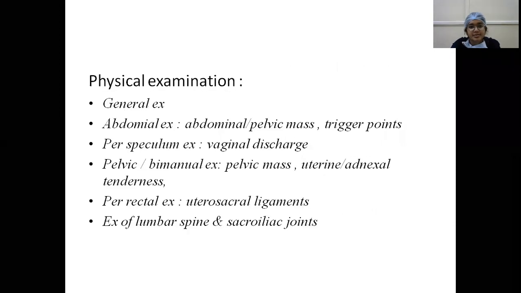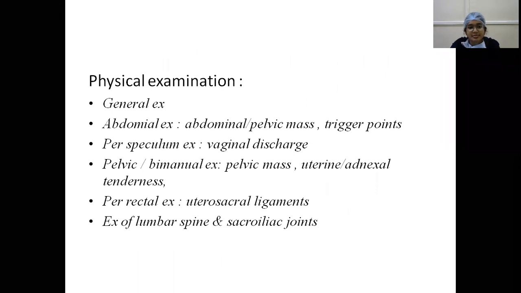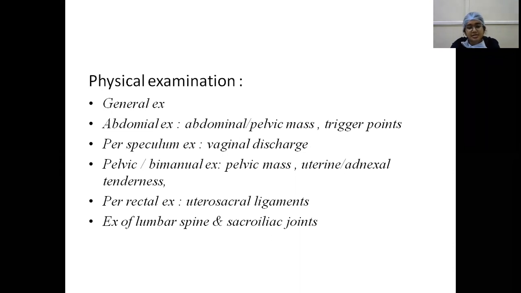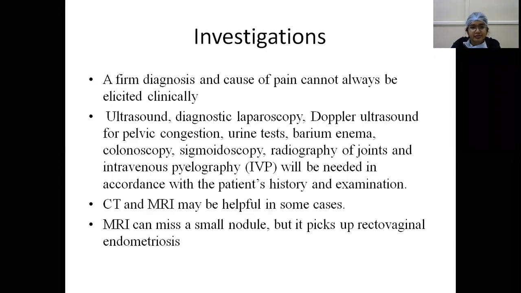In physical examination, we do general examination, abdominal examination, inspection, bimanual examination, perirectal examination, and examination of the lumbar spine and sacroiliac joints, which is to differentiate between musculoskeletal pain and pelvic pain. Low backache without any gynecological causes usually occurs below L4.